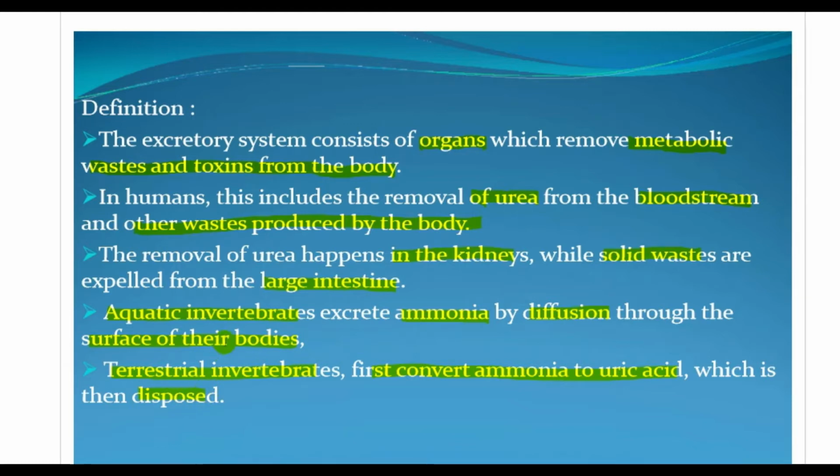So I have given 3 examples in this slide. In humans, which are vertebrates, removal of urea takes place through the kidneys and solid wastes are expelled from the large intestine. The second one is the aquatic invertebrates, which excrete ammonia by diffusion through the surface of their bodies. And the third example is the terrestrial invertebrates. They first convert this ammonia into uric acid, which is then disposed of. Okay, so now let's move on to the next slide, continuing with the definition.